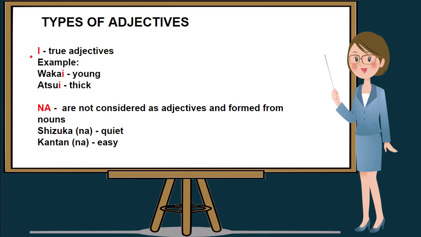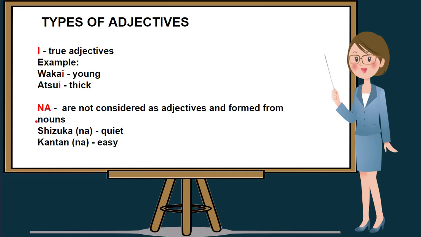We have the I adjective or the true adjectives. Example is wakai, which means young, and atsui, which means thick. There are still a lot of words that are considered as true adjectives, or adjectives that end in letter I. And the second one is the na adjective, or they are called the verbal adjectives. They're not considered as adjectives and they form from nouns, or they are the adjectives that end in na and they're followed by nouns.